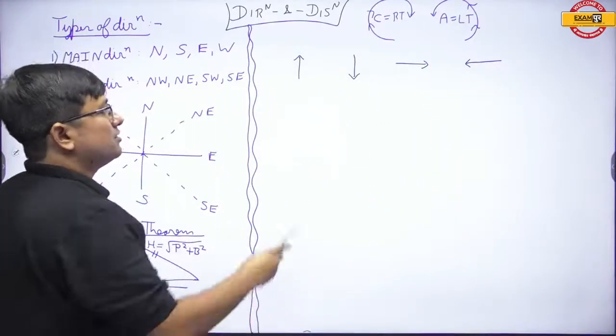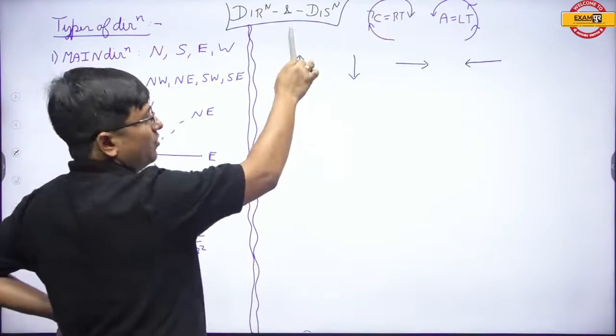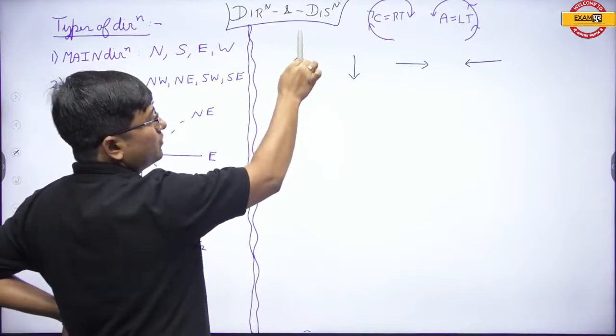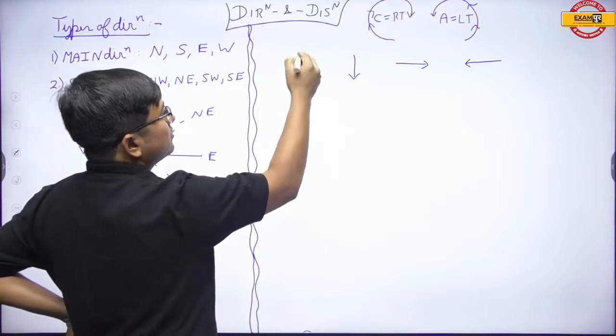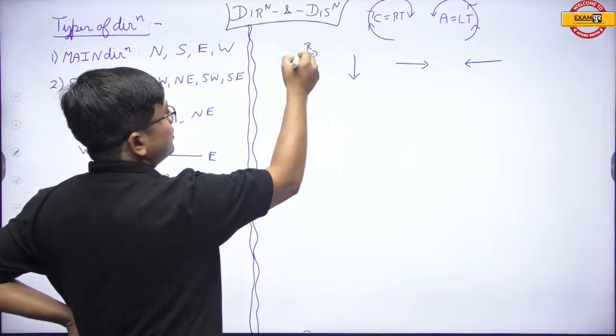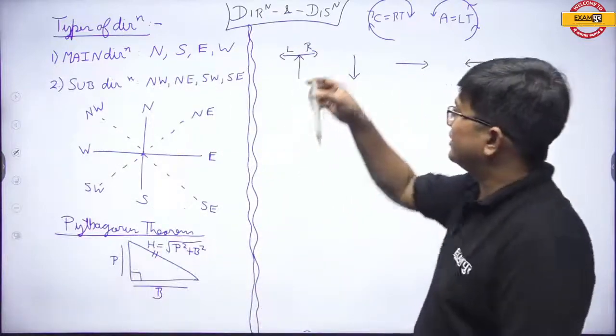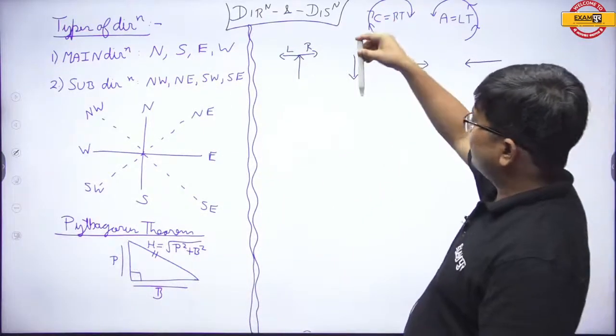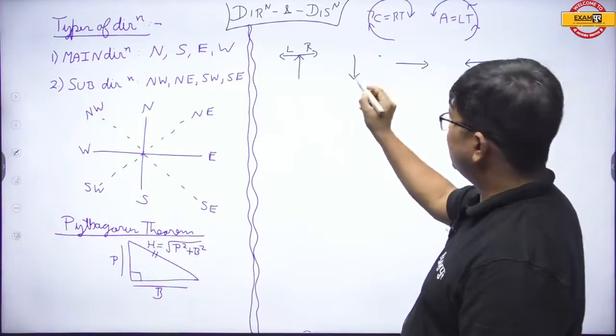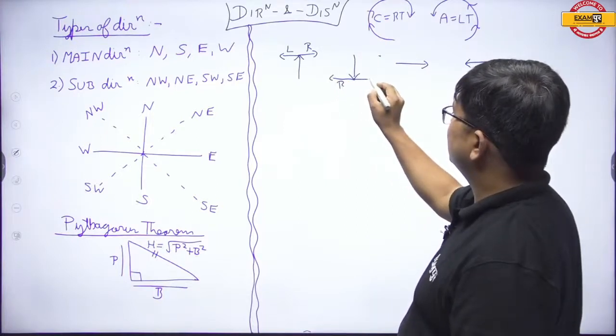Now suppose this is the minute hand of the clock, it's at 12, so obviously it will move in this way, so therefore this is the right and opposite of this is left. Now assume that the minute hand is at 6 over here, now the right will be out towards here, so obviously this is the right and this is the left.